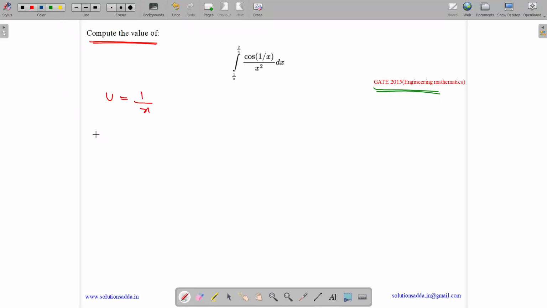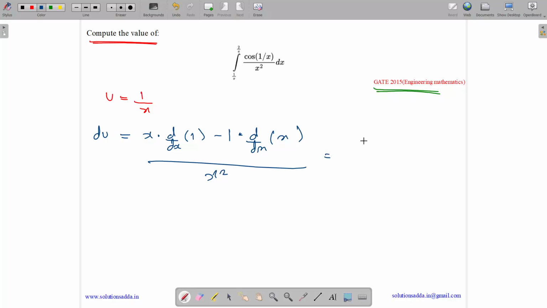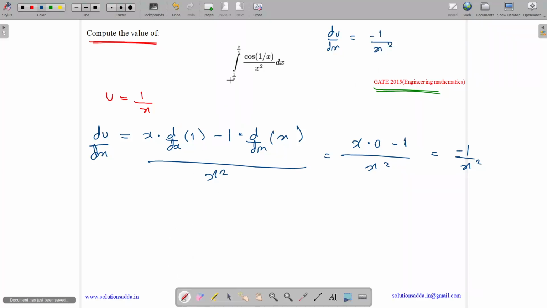Then applying derivative on both the sides, du equals to, so what is the differentiation of this? It is x into differentiation of first minus first into differentiation of x by denominator square. So it's equals to x into 0 minus 1 by x square. So it's minus 1 by x square. So we got du by dx equals to minus 1 by x square. Now we have to change the limits.